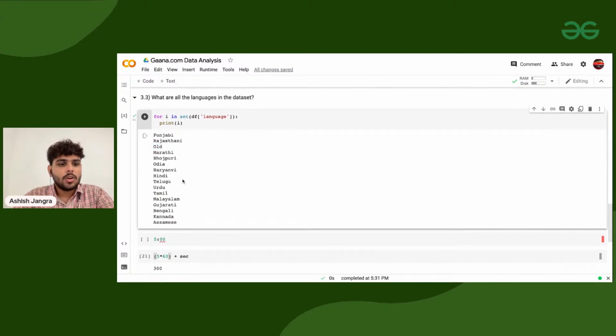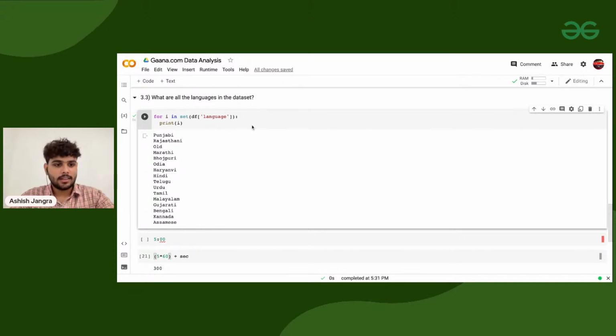Sorted. Now let's add more complexity to it. Let's suppose I want to know how many songs there are in each category. How many Punjabi songs are there? How many Rajasthani songs are there? How many Hindi songs are there? How can I find that?